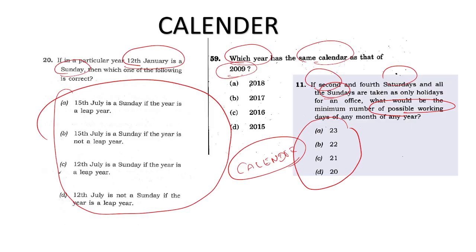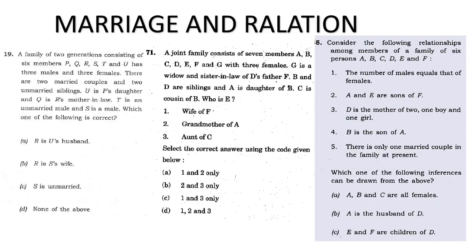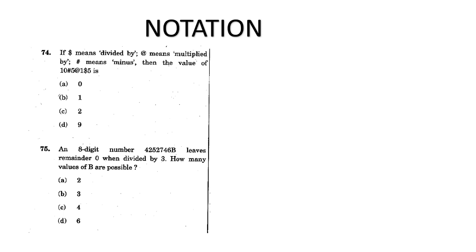You can actually do this question very easily. Then there is this notation type of question. Do they require any reading? No, they require your logic. UPSC is a logic exam. See, if dollar means divided by, this notation is multiply, then this means minus.